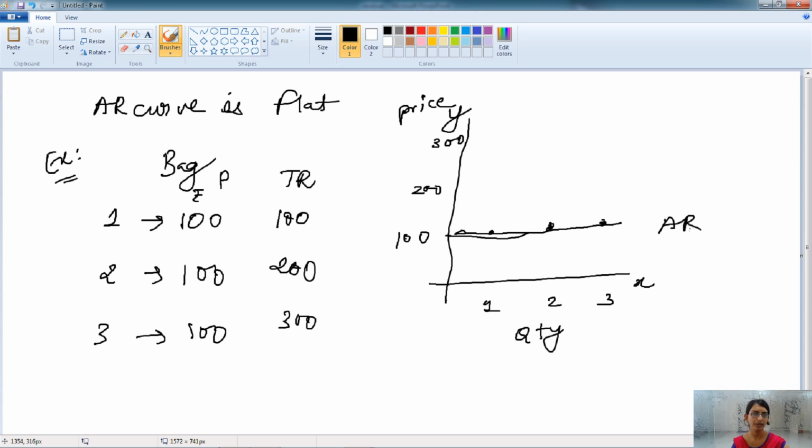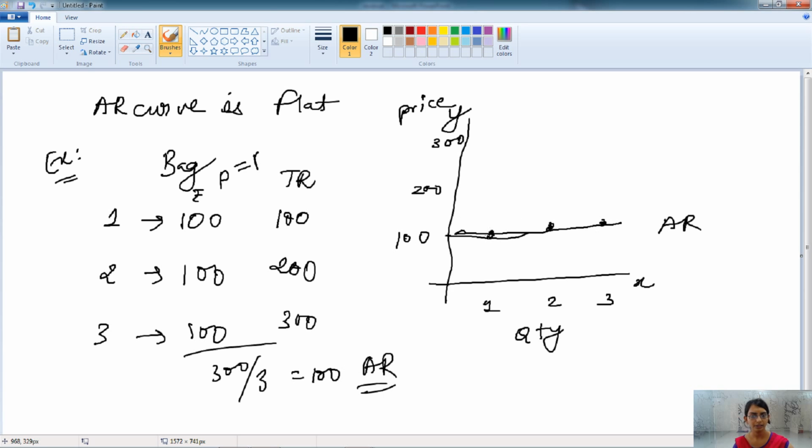So this is our average revenue. So here, in this case, price is the average revenue. This is our average revenue curve because it is same for everything. And if we want to find out, it is 300 is the total and divided by 3, that is 100. It is AR. So AR is a flat one.